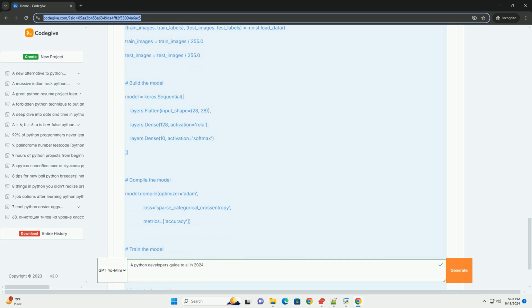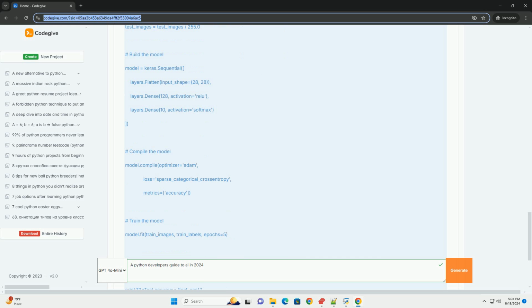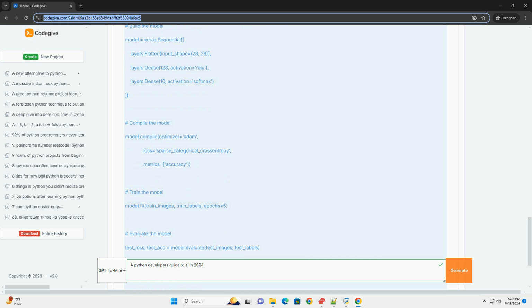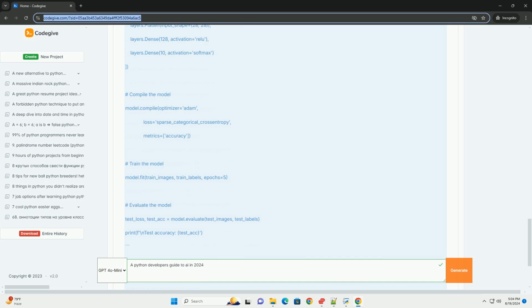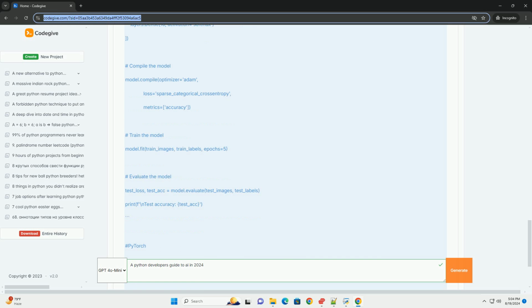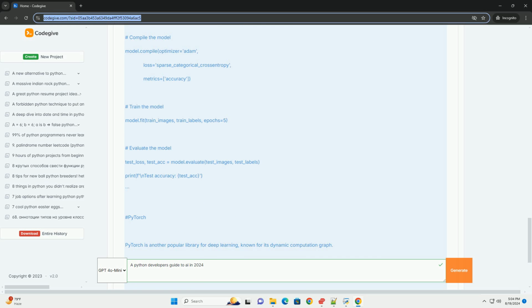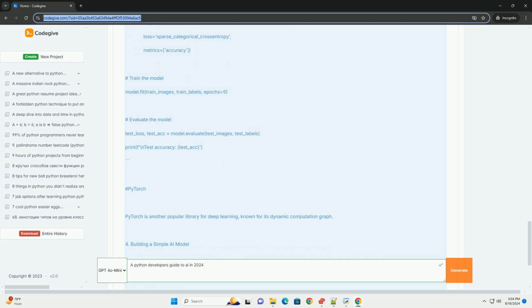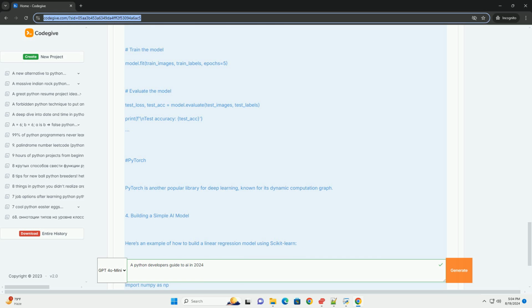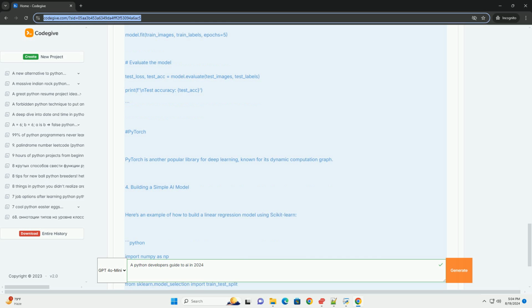3. Key libraries for AI development. TensorFlow and Keras. TensorFlow is a powerful library for building machine learning models, while Keras provides a high-level API that makes it easy to create neural networks. Example: building a simple neural network with TensorFlow. Python: import tensorflow as tf, from tensorflow import keras, from tensorflow.keras import layers. Load dataset, e.g.